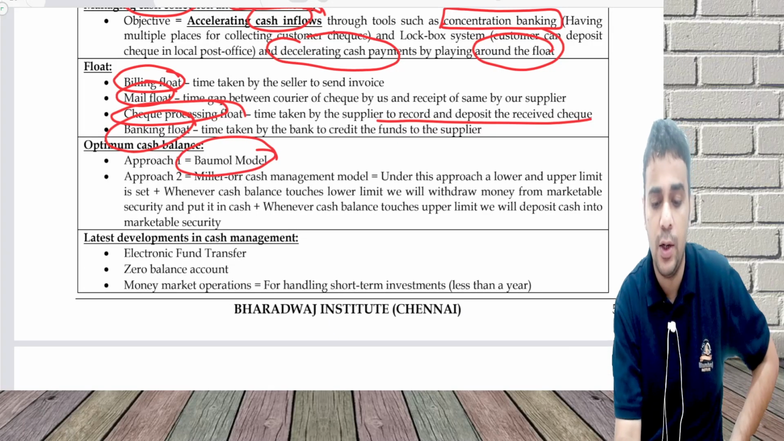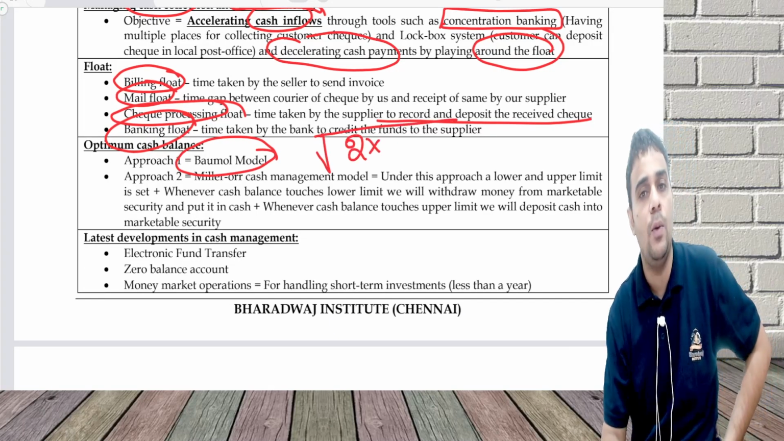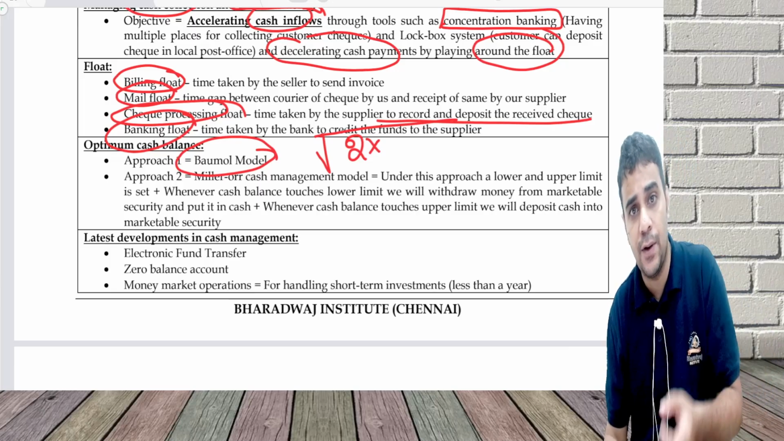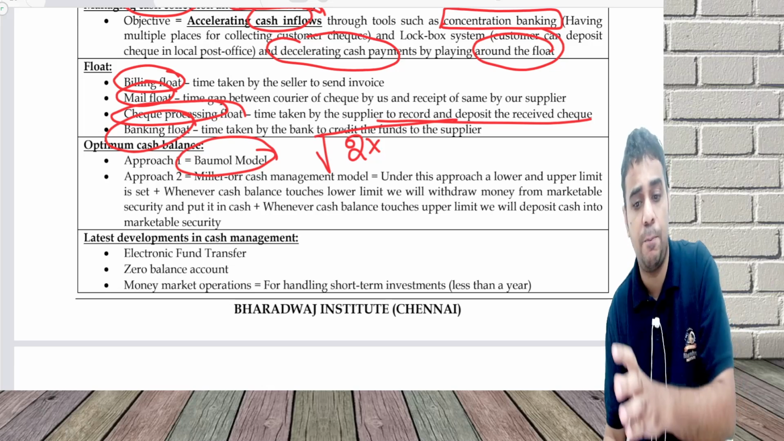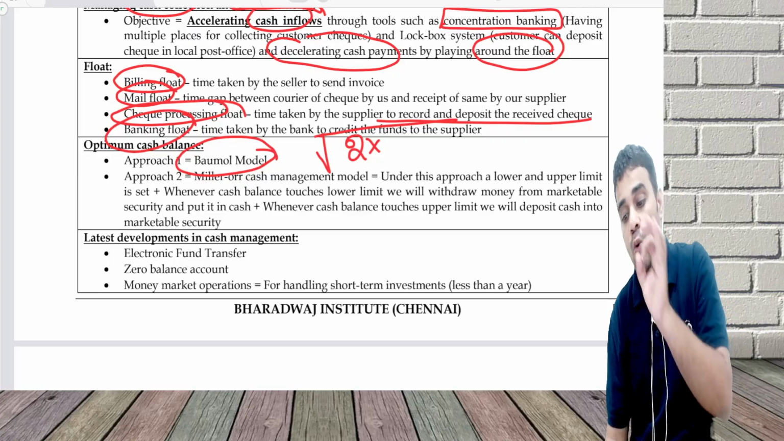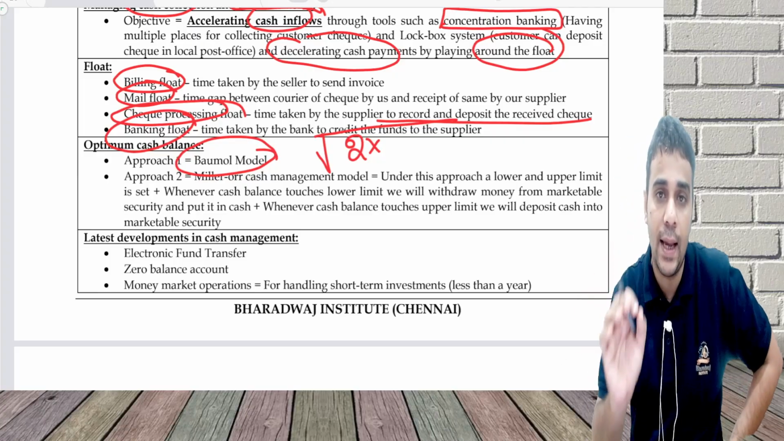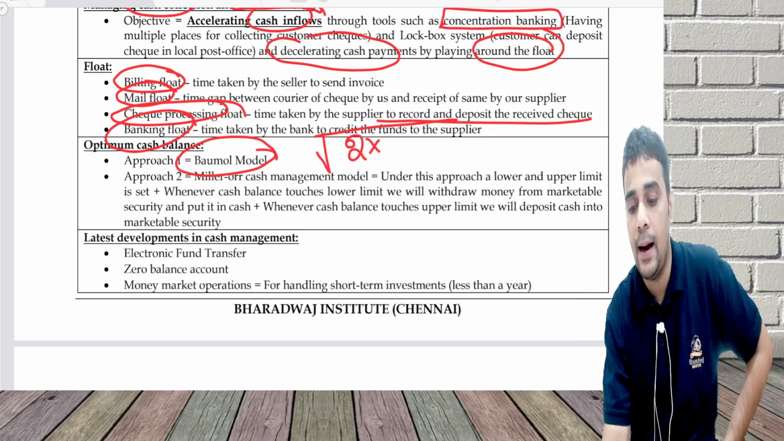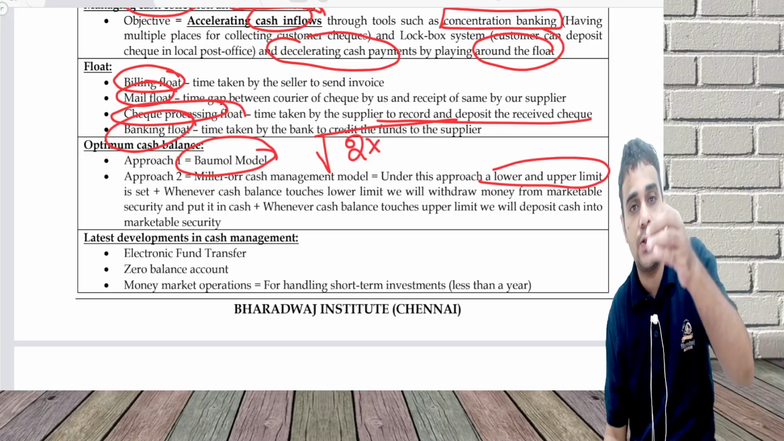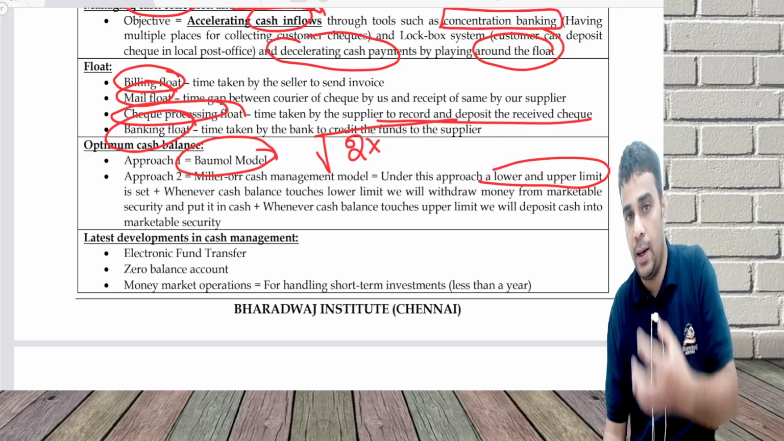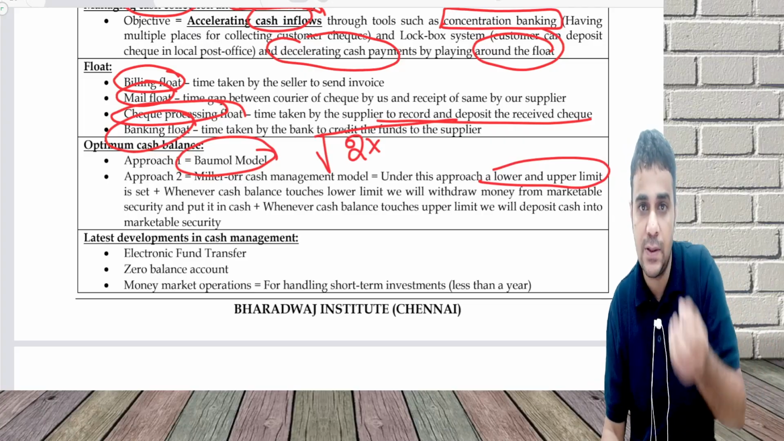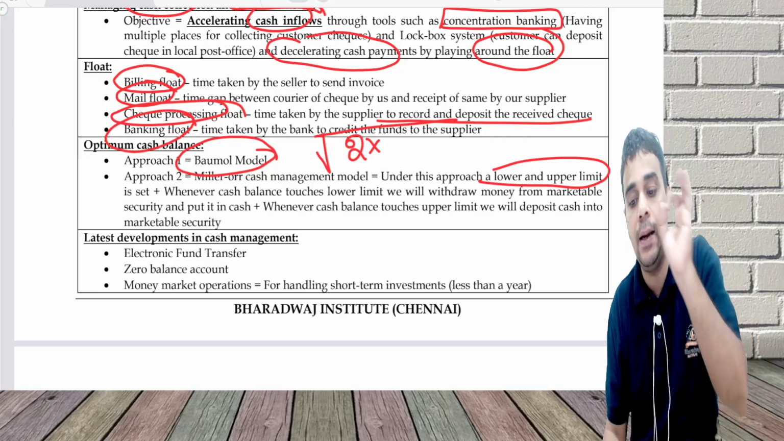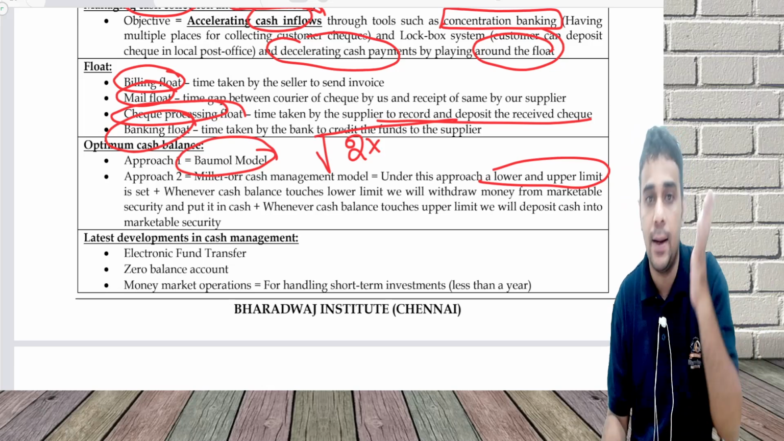Optimum cash balance. One approach is the Baumol model. You would have learned the formula: the square root of 2 times annual demand for money times the transaction cost per transfer, divided by the interest cost per rupee per annum, which is the same as EOQ. Second is the Miller-Orr or cash management model, where I have a minimum limit, that is a lower limit, and an upper limit. Whenever cash touches the lower limit, I will withdraw money from marketable securities and increase the cash balance. Whenever it touches the upper limit, I'll deposit money into the marketable securities.